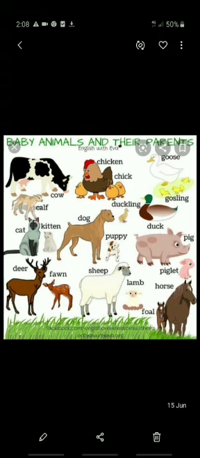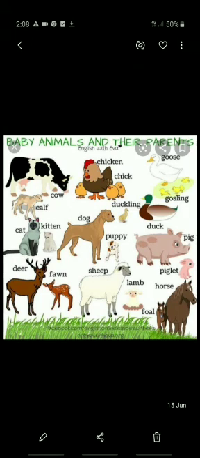Here in this picture, you can see cow and calf. The young one of a cow is a calf. Then you have cat and kitten, deer and fawn, chicken and chick, dog and puppy, sheep and lamb. Then you have goose and gosling, duck and duckling, pig and piglet, horse and foal. All these animals you can see with their young ones. So these animals can produce young ones and they come in the group of living things.